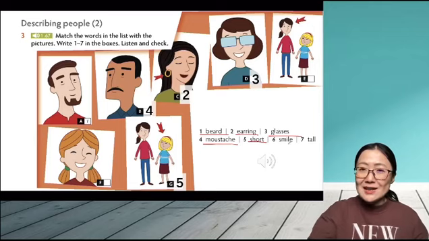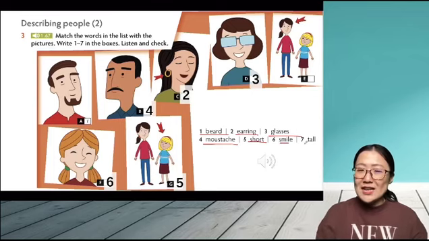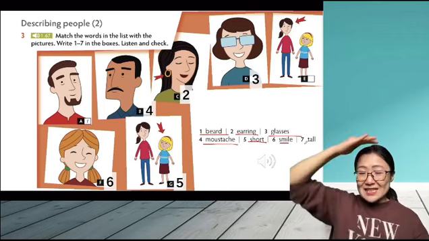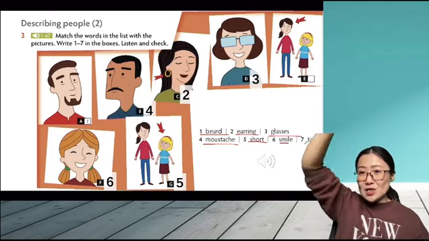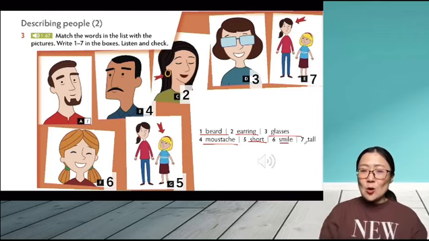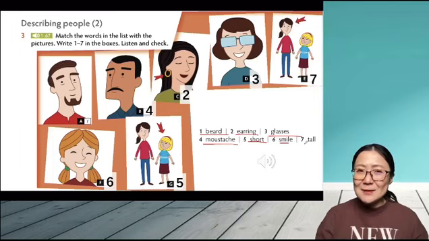And which one? Who has got a smile? Yes, we know it's picture F, right? And the last one is tall. Which one is tall? Right, I am tall, right? So picture E is tall. All right, and now let's listen and then we can check our answers, okay?